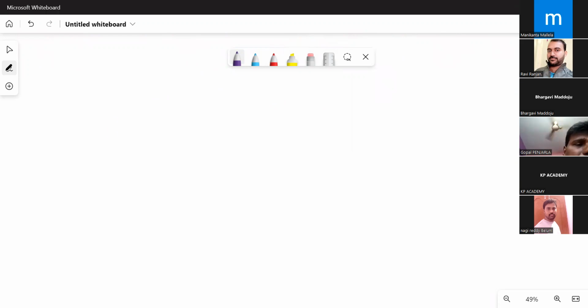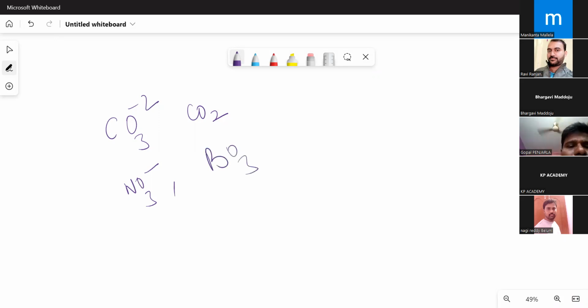Now, take species like these: carbonate is present, carbon dioxide is present, NO3 minus is present. These are oxides and oxyanions of the second period elements I am taking. Carbonate is there, carbon dioxide is there, nitrate is there. These belong to the fourth group and fifth group, right? And in the third group, BO3 3 minus is present.